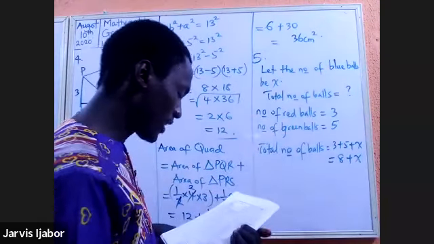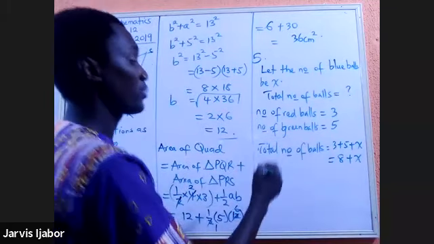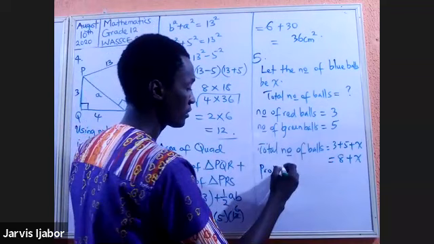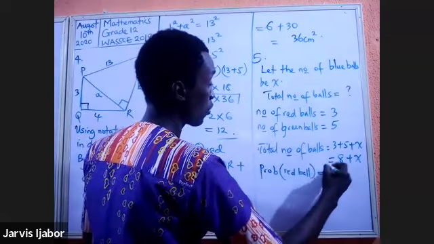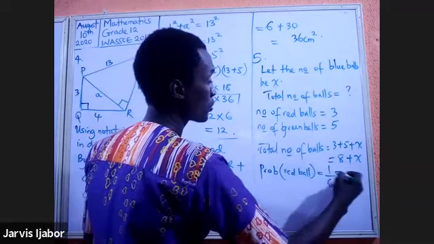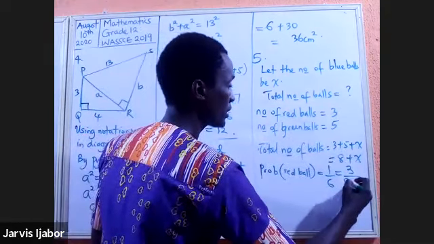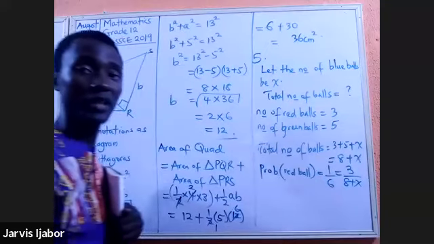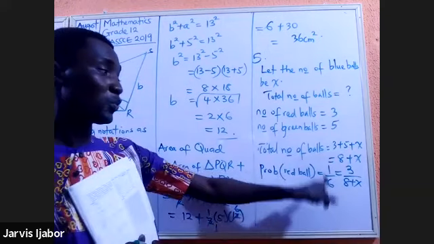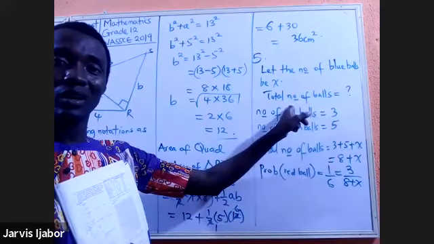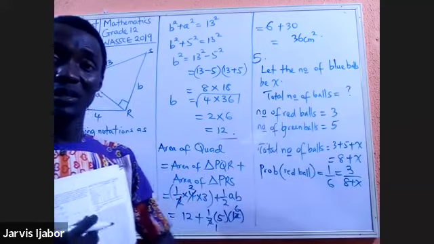Now, you are told the probability of getting a red ball. So probability of a red ball is equal to 1/6, which will be equal to the number of red balls available, 3, over what? 8 plus x. Are you seeing it? So you see that they are merging algebraic fractions with probability here. And that's the trend in modern exams today.